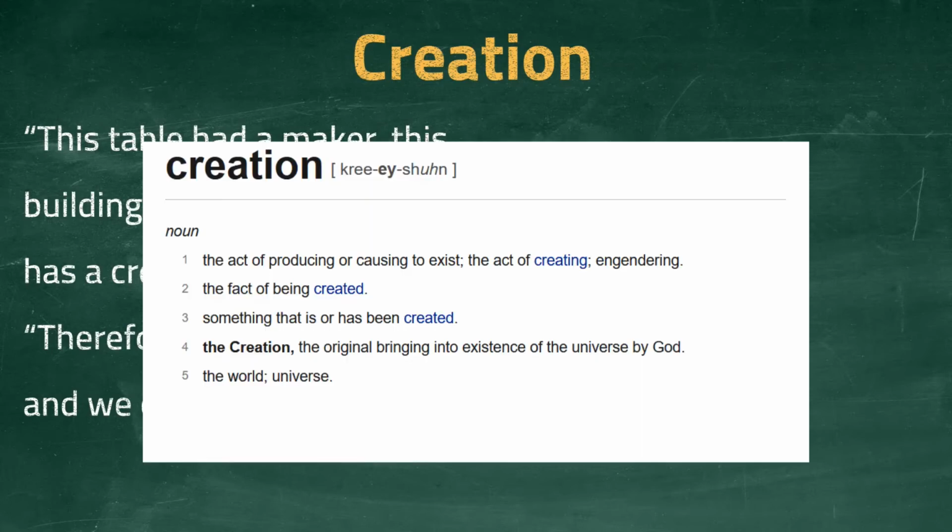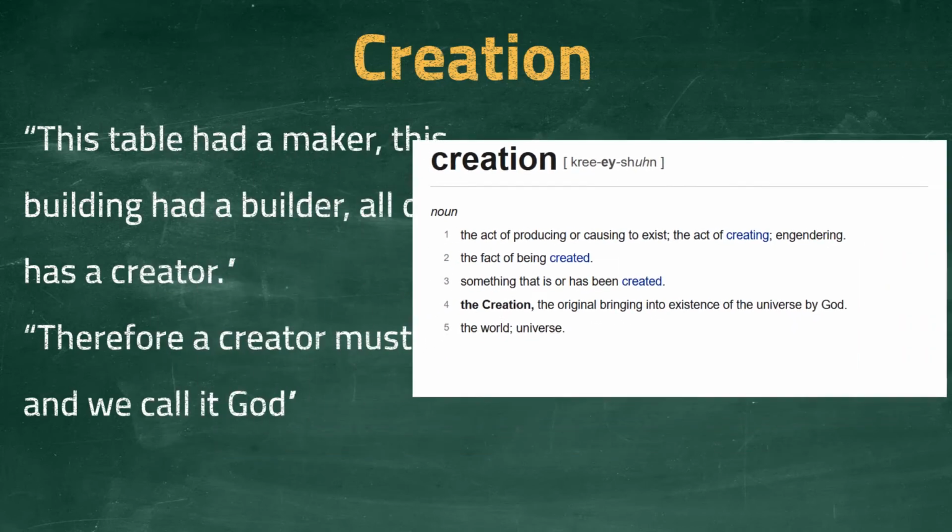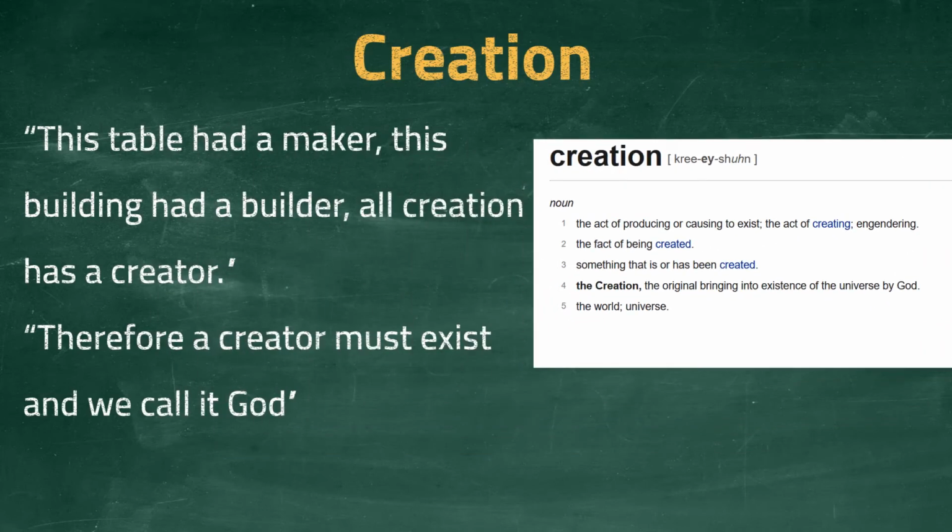One sense of the word is an object that has been created, and this seems to be the meaning that is first used, given the talk about builders and table makers. But there is another meaning of the word creation, which is the universe, and the argument conflates these two.